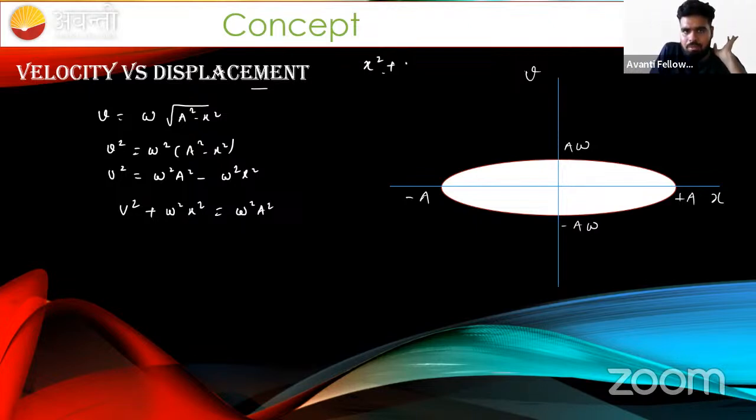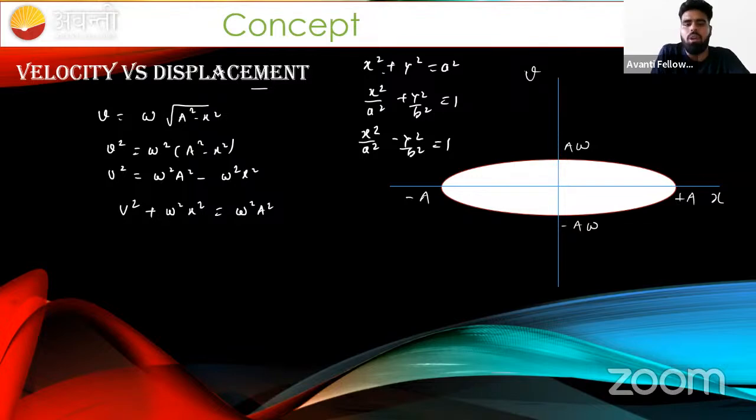Whenever the curve is in this manner, we can say such a curve is a circle. Whenever the curve is something like this, it is known as an ellipse. Whenever the curve is something like this, it is nothing but a hyperbola. Okay, am I correct, beta?